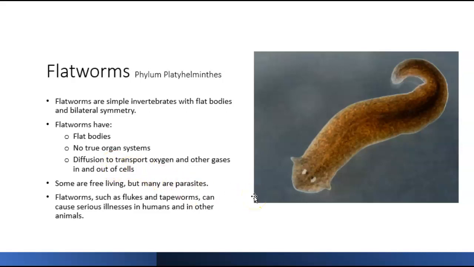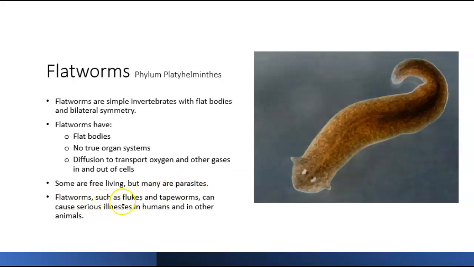Okay, the flatworm or planarian that we're going to talk about quite a bit, we're going to use it as an example, is free living. It lives on its own. It doesn't require any other organisms, but many flatworms are parasites, and they must live in a host at least through part of their life.